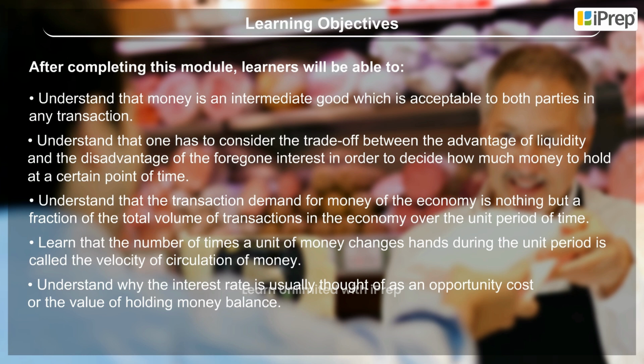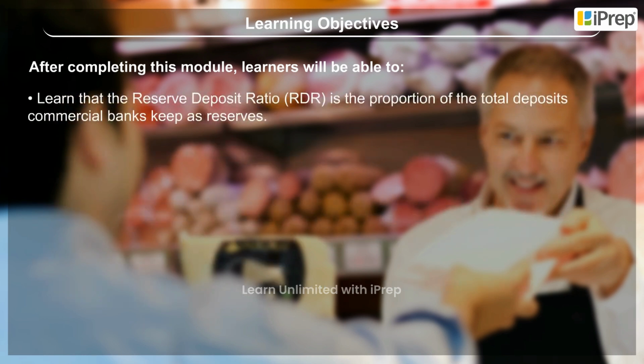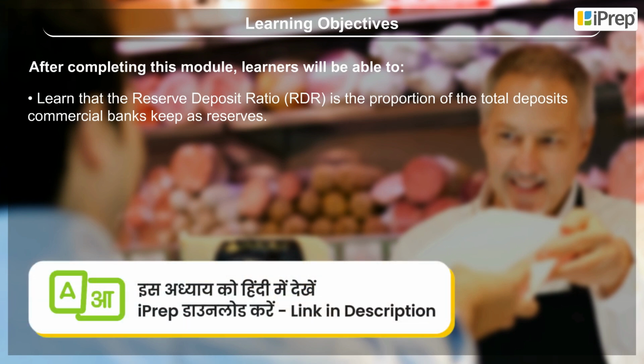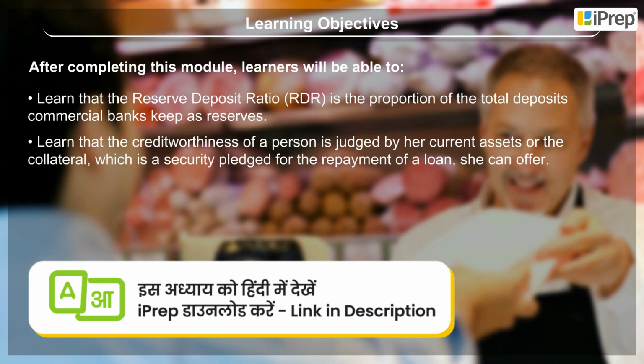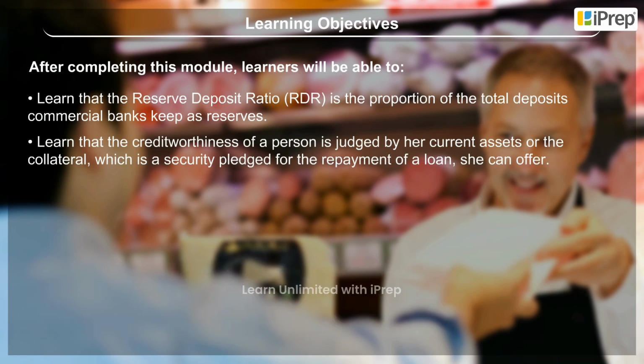of holding money balance. Learn that the reserve deposit ratio or RDR is the proportion of all the total deposits commercial banks keep as reserves. Learn that the credit worthiness of a person is judged by her current assets or the collateral, which is a security pledged for the repayment of a loan she can offer.